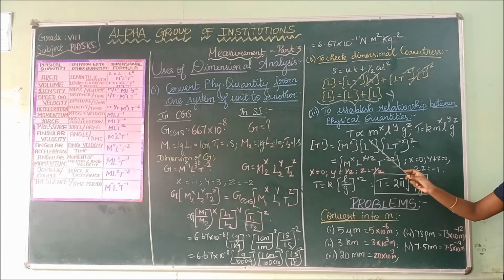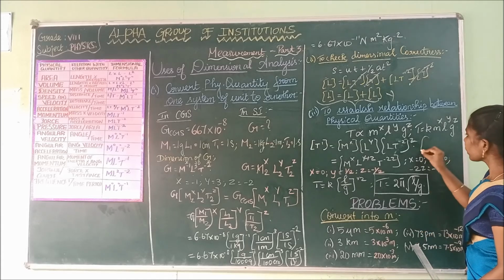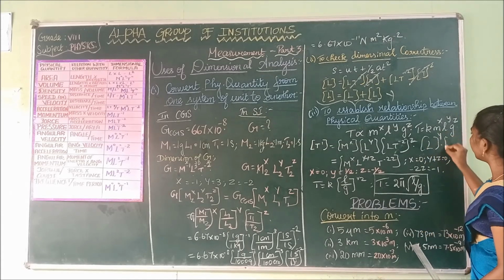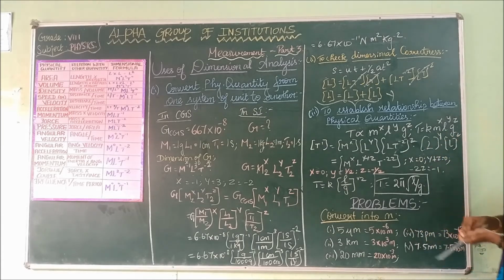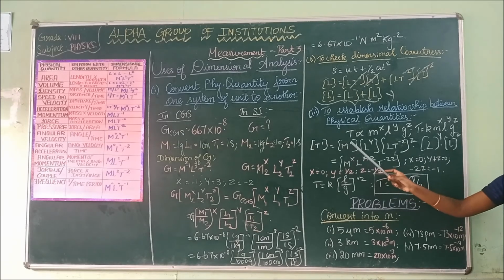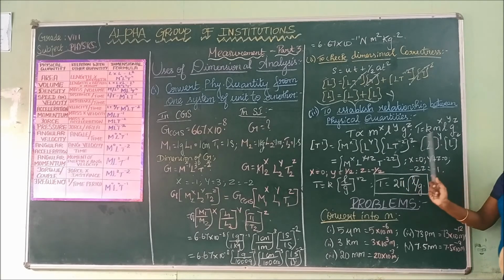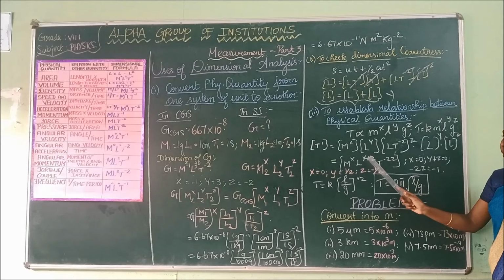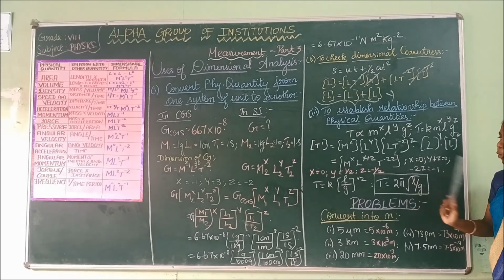Here there is one L power y and L power z. Is it clear? That is L power y into L power z. If it is a multiplication, we have to add the powers. So L power y plus z, T power minus 2z, M power x.